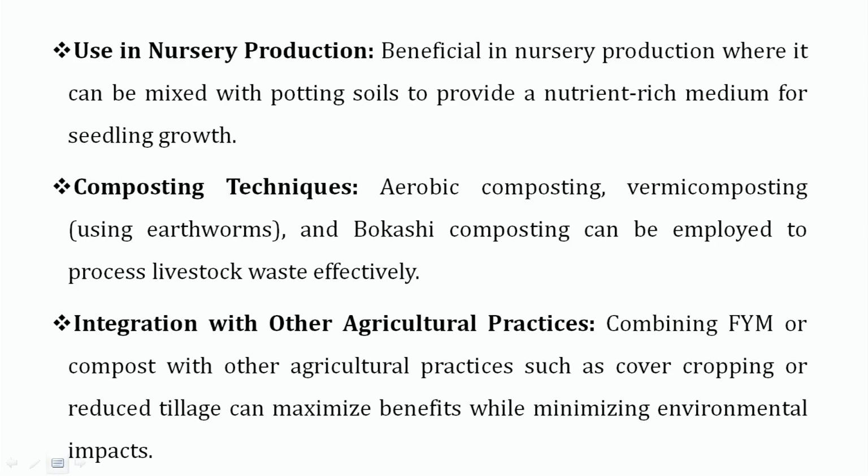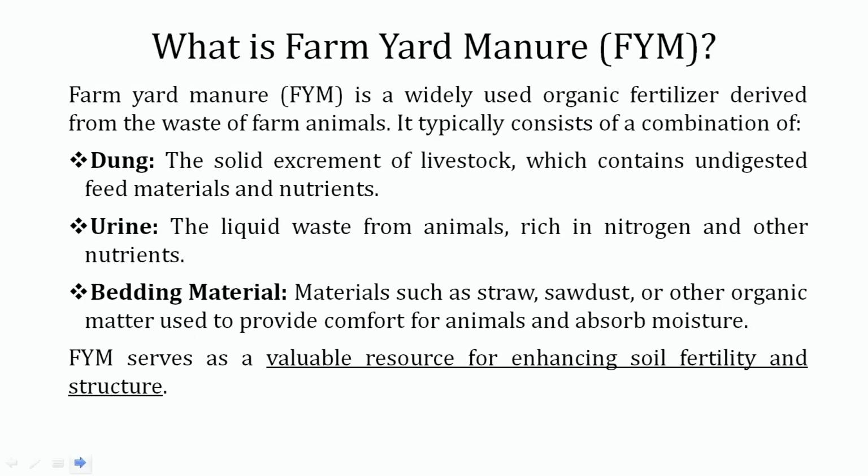Aerobic composting, vermicomposting using earthworms, and bokashi composting can be employed to process livestock waste effectively. We can also integrate composting and vermicomposting methods with other agriculture practices. Means combining farmyard manure or compost with other agriculture practices such as cover cropping and reduced tillage can maximize benefits while minimizing environmental impact. Now here we are going to discuss what farmyard manure is.